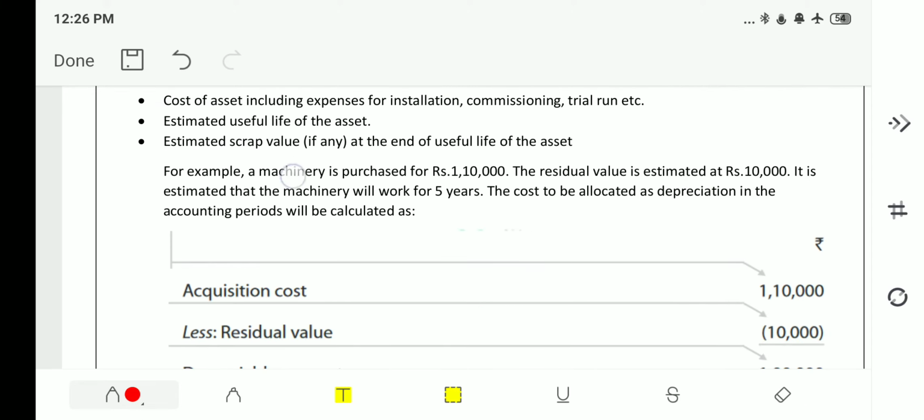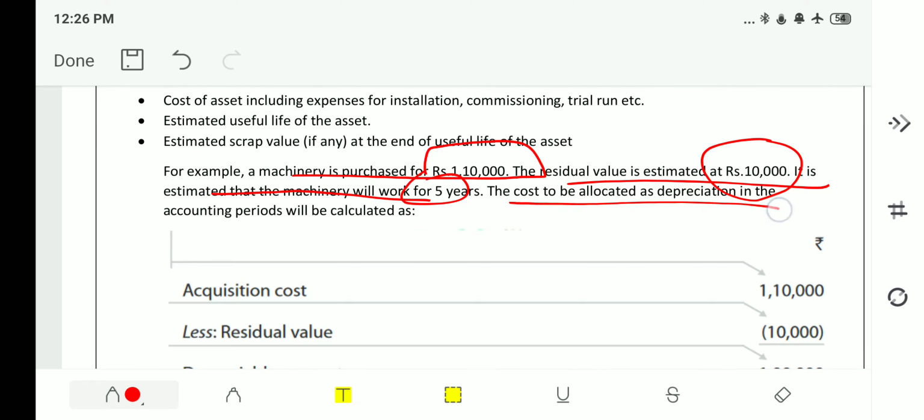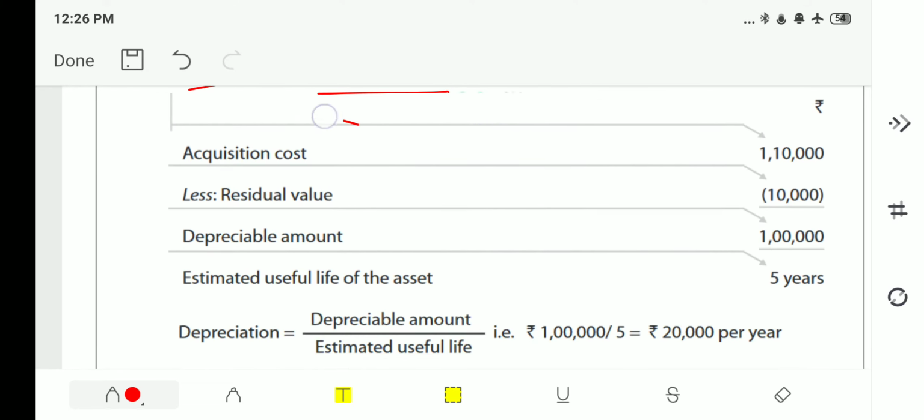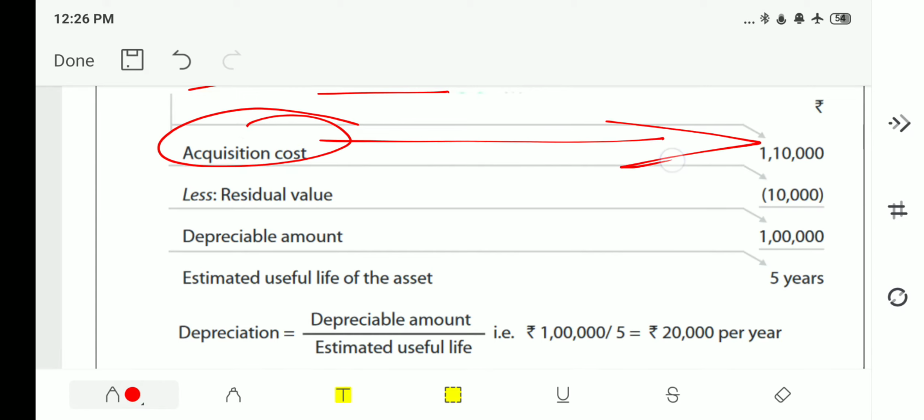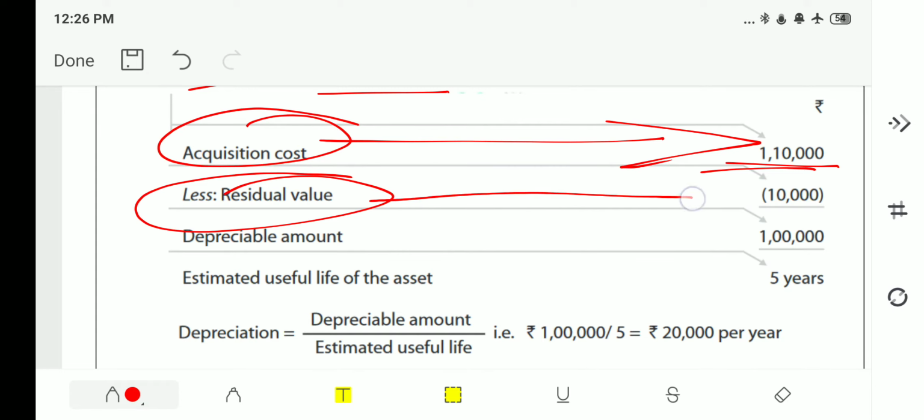For example, a machinery is purchased for rupees 1 lakh 10,000. As I said, 1 lakh is cost and 10,000 rupees is installation cost. So it is 1 lakh 10,000 rupees. The residual value is estimated as rupees 10,000. That means after 5 years, you are reselling it at 10,000 rupees only. Then it is estimated that the machinery will work for 5 years. How will the cost allocated as depreciation in the accounting period be calculated? One is acquisition cost, that is original cost 1,10,000 rupees including installation. Then second is residual value. After 5 years, if you are selling, you will get 10,000 rupees.